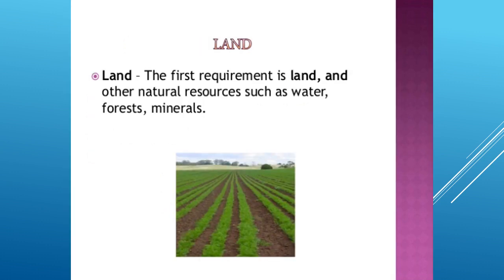The first factor of production is land. Now we'll study this in detail. Land is the first requirement, along with other natural resources such as water, forest, soil, minerals, etc. Land is a passive factor of production. We cannot increase the size of the land.